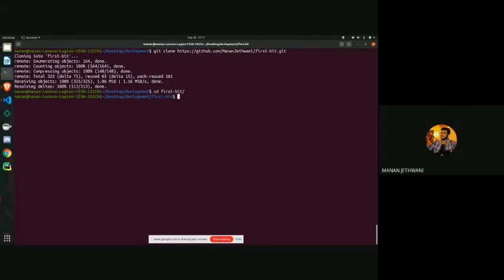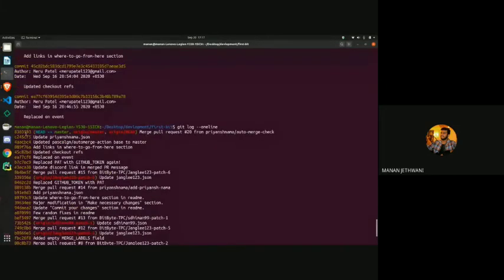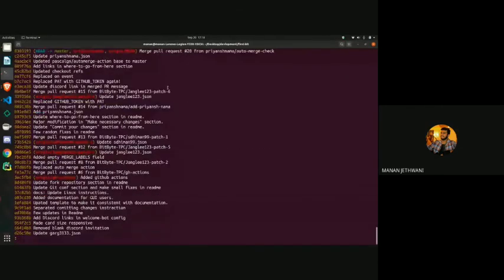And if you want to check the previous commits that were made to this repository online, you can just use git log, and I prefer to use --oneline. This helps me log them in a single line, like using git log shows so many commits in different lines. Just use git log --oneline. It shows you the basic information in just one line: the ID, where the head is, and the message that particular commit holds.